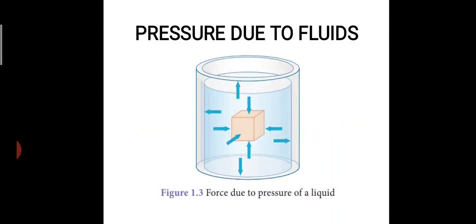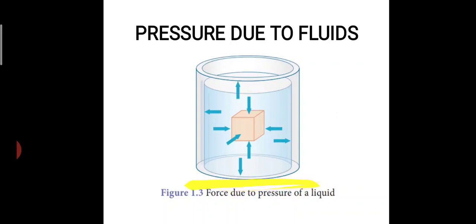First, when you immerse a solid object inside a liquid, the pressure of the liquid on the submerged body is perpendicular to the surface.